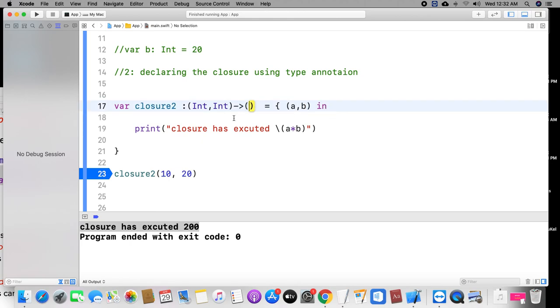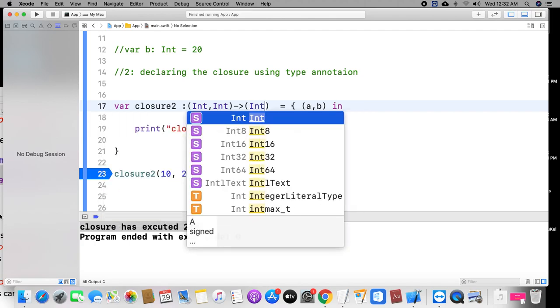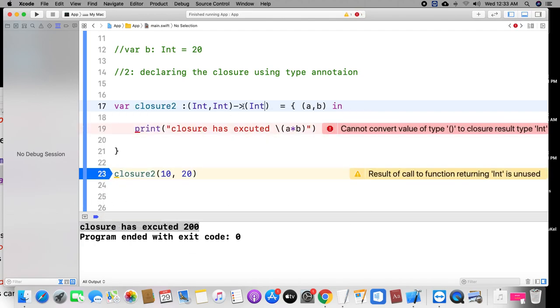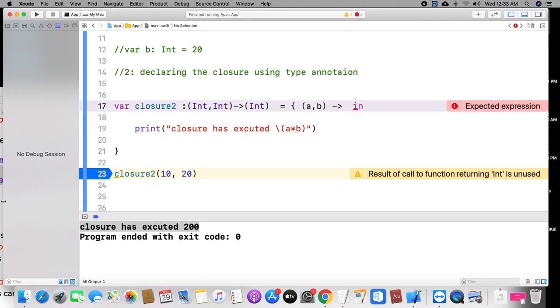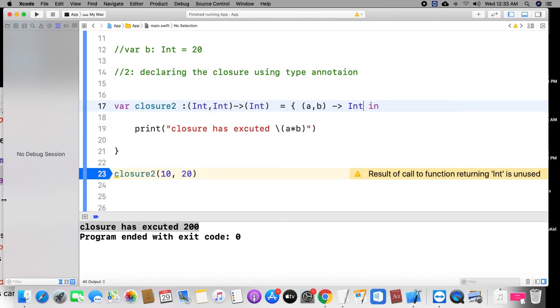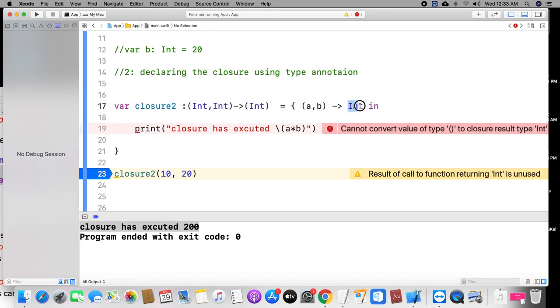Now, I would like to return one integer variable. Sorry, integer data. That is the reason you need to specify the data type only also. Then here you need to declare the return type operator. After that only you need to declare the type. Here also you need to declare the type only. Here you are declaring the parameter names. Always you need to declare the return type as type only.